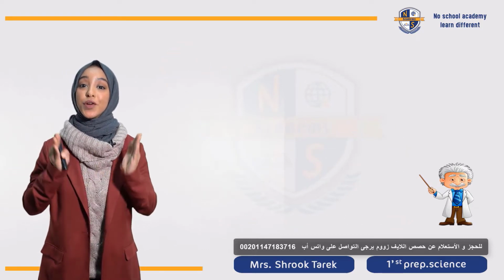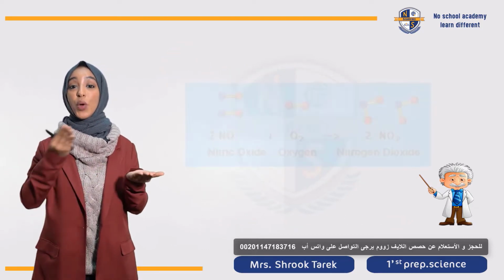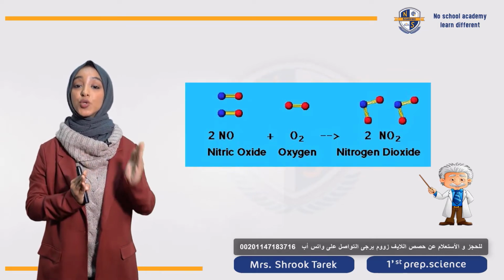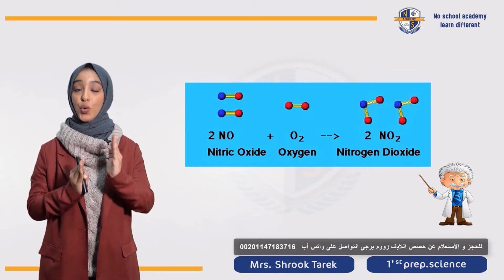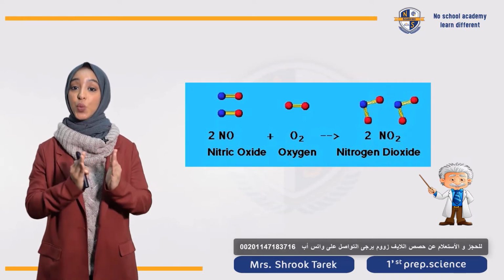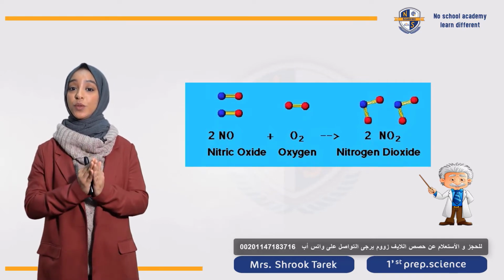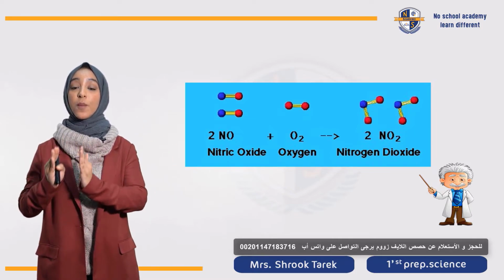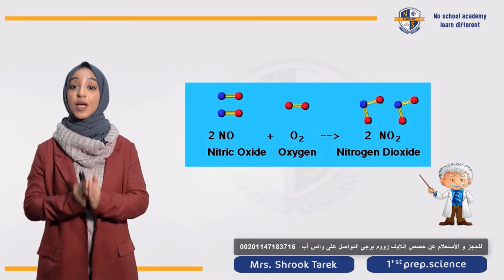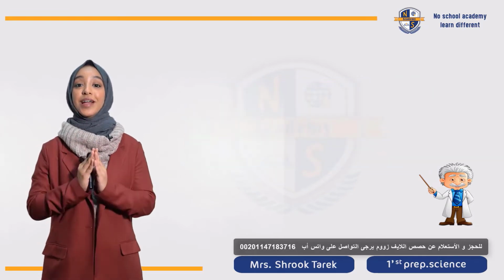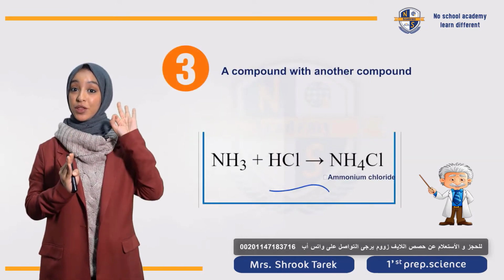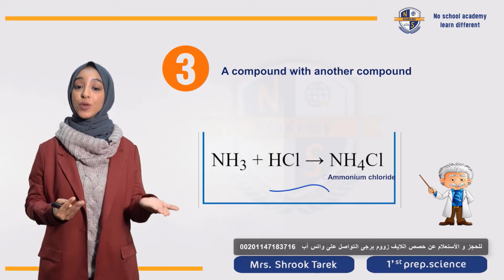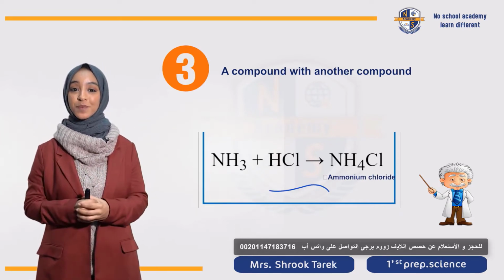Now let's take another example about element with another compound. I have a compound called nitrogen oxide. It's NO. It will react with an element, O2. So these are the reactant side and they will form nitrogen dioxide, which is the product.